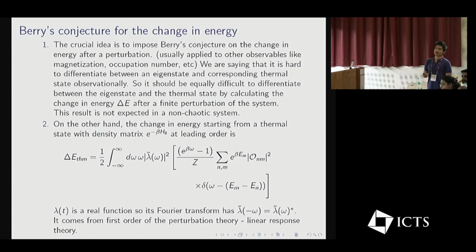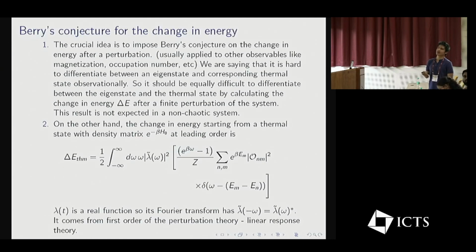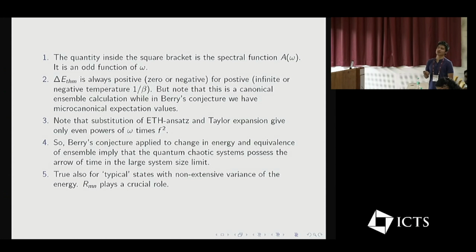This term comes from the first order of perturbation theory, or linear response theory. As I was saying, the quantity inside the square bracket is called the spectral function, and it turns out that this quantity is always positive at positive temperature, zero at infinite temperature, or negative at negative temperature. But note that we are working with a canonical ensemble, while in Berry's conjecture we have the microcanonical expectation value.